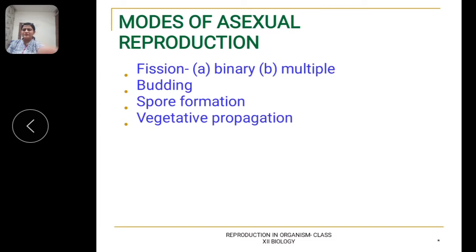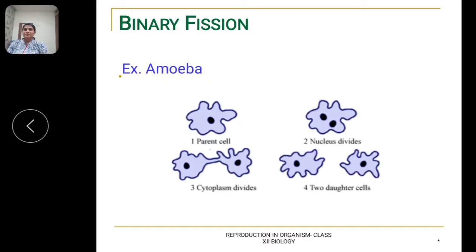Now, fission occurs in two ways. The first is binary fission and the second is multiple fission. Binary fission is the division of the parent cell into two small, nearly equal sized daughter individuals which rapidly grow into adults. It occurs in single-celled organisms like bacteria and protozoa, for example, in amoeba and paramecium.